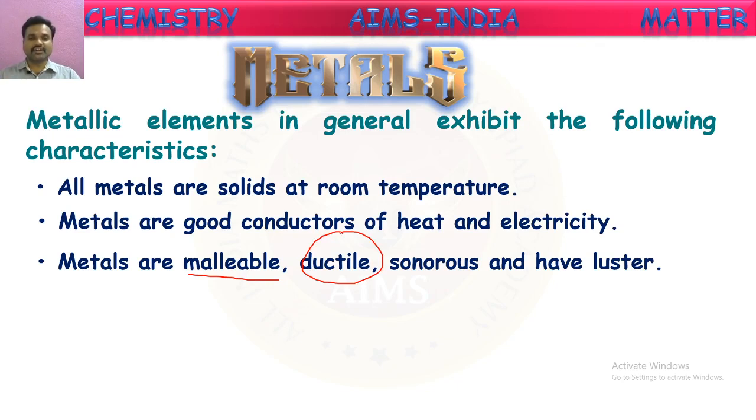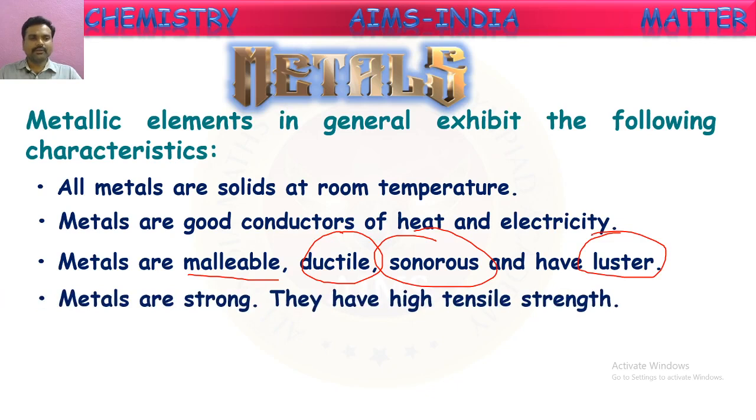Next one, sonorous. Sonorous means producing sound. In our schools, they use bells for ringing. These metals can produce sound when they are hit with some object. That property by which they can produce sound is called sonority or sonorous property. And luster. Luster means shining property. All the metals shine when they are in the pure form. On the surface they will have some luster. So these are the special properties of metals, right?